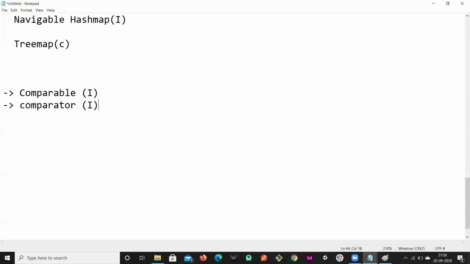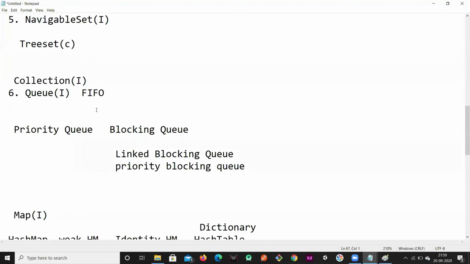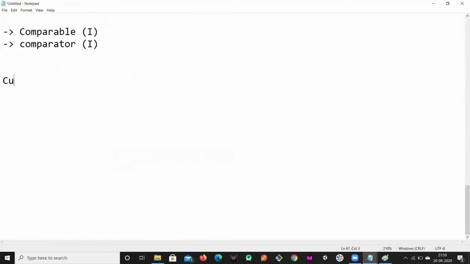If you want to access the elements one by one from these collections, all of which can store a set of elements, then we need some cursors. There are some cursors available in the collection framework.